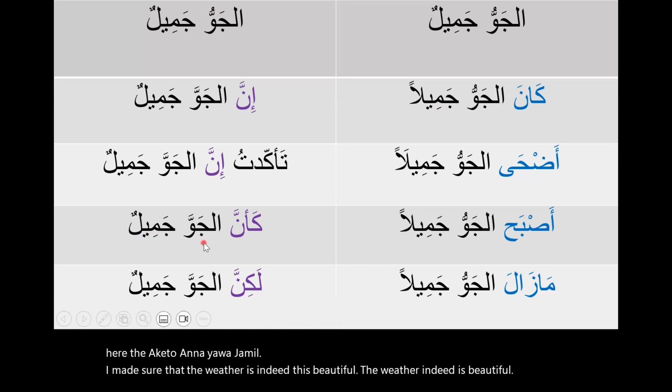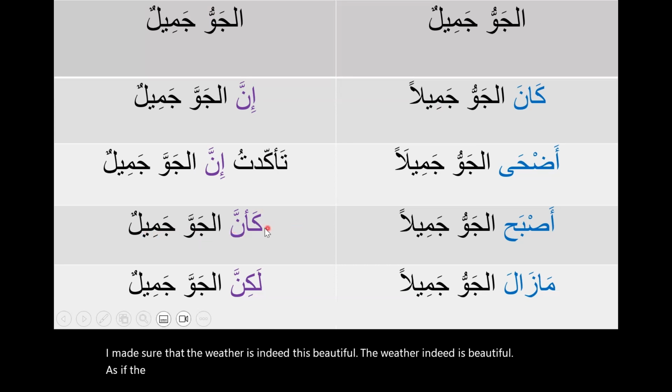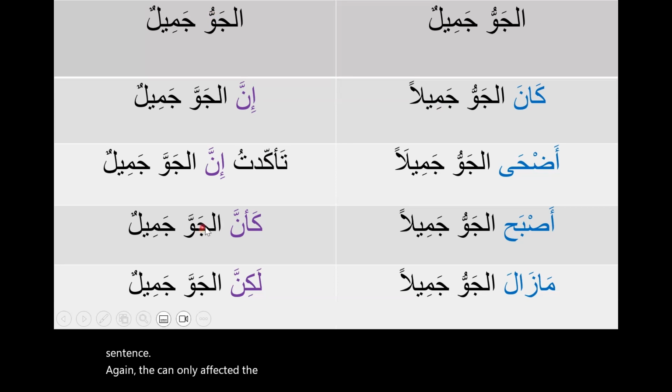As if the weather is beautiful. So you say something here and then you have كأن to continue the sentence. كأن الجو جميل. Again, كأن only affected the subject, not the predicate. لكن الجو جميل. As you can see here, إن وأخواتها affect the subject.